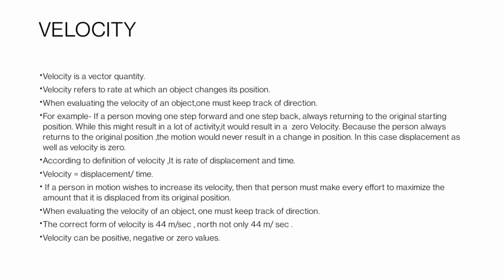If we write that the velocity of an object is 44 meters per second, that is incomplete information, because velocity is a vector quantity and it must include magnitude as well as direction, but in 44 meters per second there is no direction involved. So the correct answer is 44 meters per second north, in which direction is involved. Velocity can be positive, it can be negative, or it can have zero value.